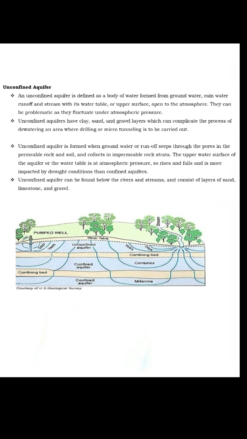Unconfined aquifers can be found below rivers and streams and consist of layers of sand, limestone, and gravel. The use of water in unconfined aquifers: the water is mainly used for domestic and agricultural purposes.